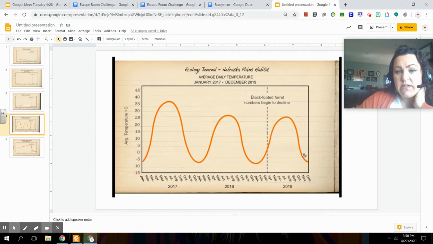So this possibly could be some good evidence for showing one kind of abiotic effect on the population of our, sorry, not prairie dogs, our black-footed ferrets. Okay, so let's go ahead and look at the last piece of evidence here.